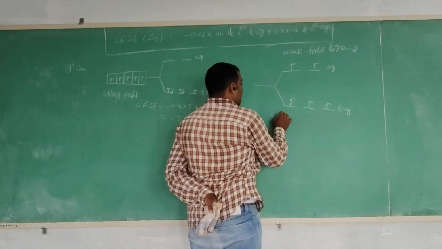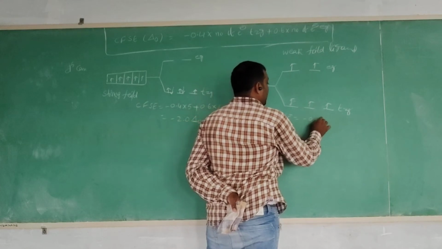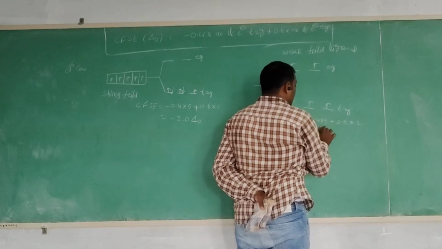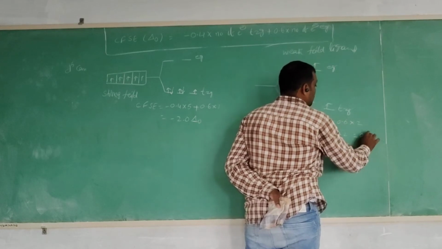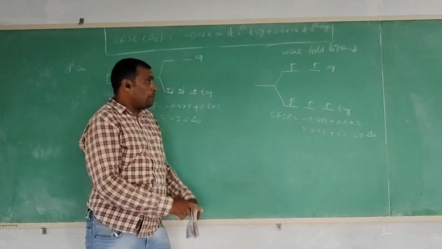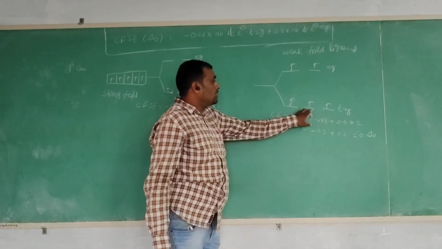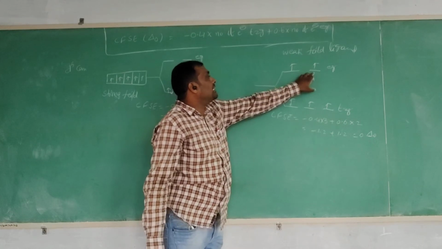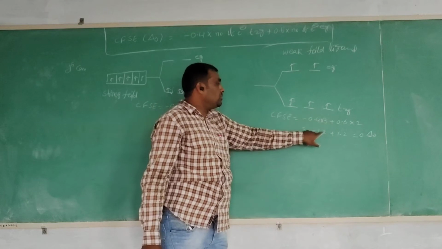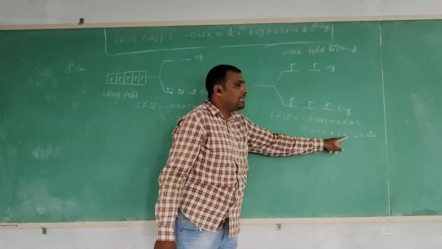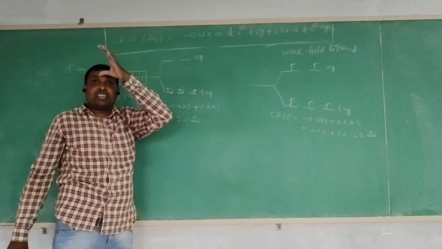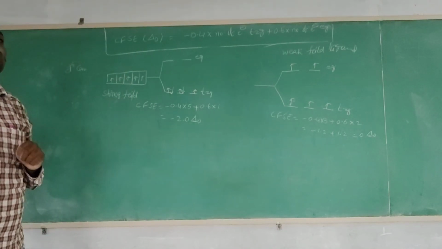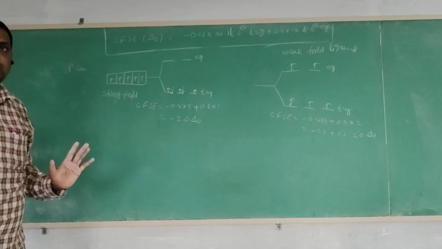Then the crystal field stabilization energy is minus 0.4 into 3 plus 0.6 into 2, which is minus 1.2 plus 1.2, equal to 0 delta O. Look, minus 0.4 into 3 electrons in t2g plus 0.6 into 2 electrons in eg: 4 into 3 is 12 and 6 into 2 is 12, so it is equal to 0. For the d5 configuration with a weak field ligand, the crystal field stabilization energy is 0.